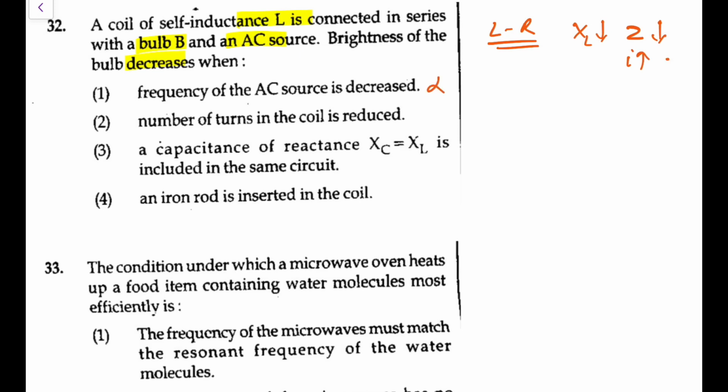Number of turns in the coil is reduced. If you reduce the number of turns in the coil, L will decrease, which in turn means XL decreases, again Z decreases, I will again increase, so it is also wrong. Capacitance is included in the same circuit, so it comes into resonance, so again the current will increase, so it is not. So we are left with the last one. Iron rod is inserted, so L will increase, so XL will increase, so Z will increase, so current will decrease, so the brightness will definitely decrease. So go for option 4.